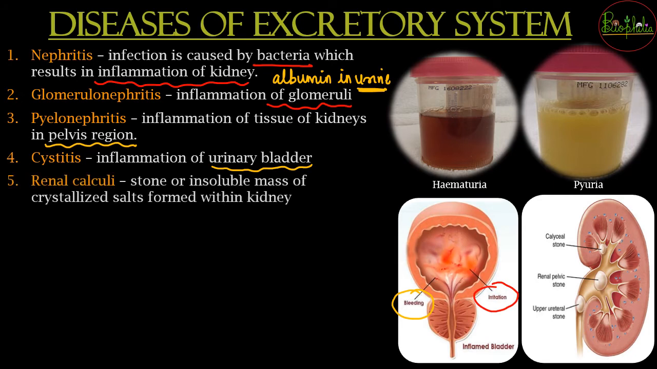The next is renal calculi. What is renal calculi? Calculi means there is some sort of insoluble mass. Insoluble mass, you can refer to it as a stone or a sort of crystallized salts, and that is, renal calculi is in simple terms known as kidney stone. Many people must have definitely heard this name, that is kidney stone. This kidney stone is nothing but the renal calculi.